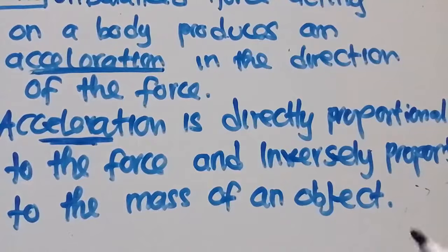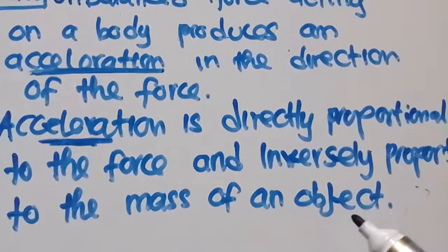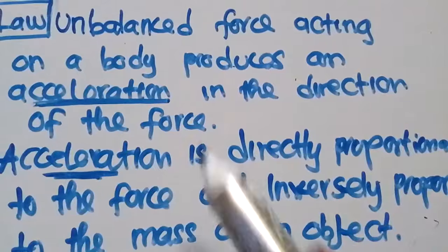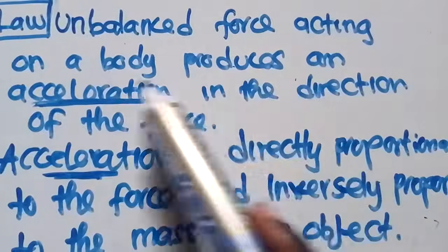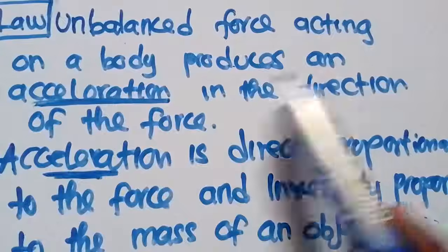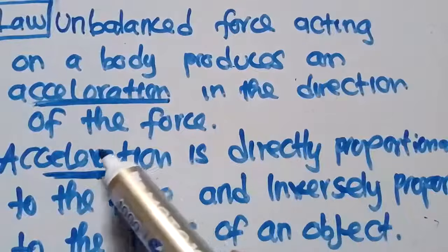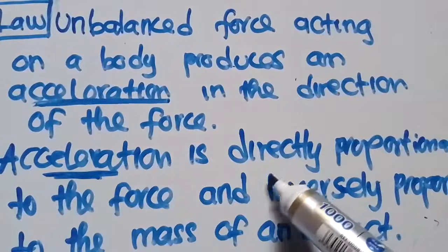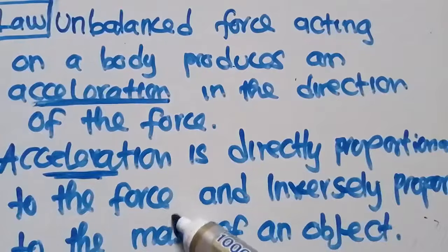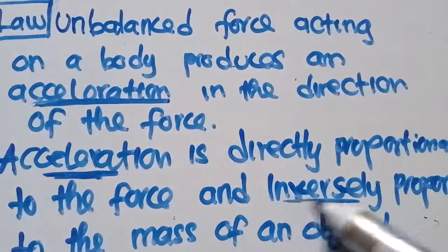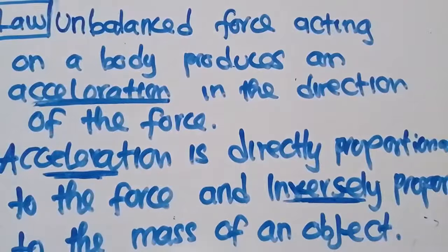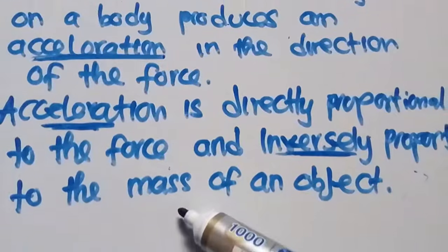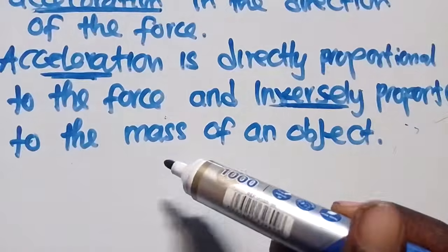So in an exam, when you are told to state Newton's second law of motion, this is what you are going to say. You are going to say any unbalanced force acting on a body produces an acceleration in the direction of the force, and the acceleration produced is directly proportional to the force and inversely proportional to the mass of an object.